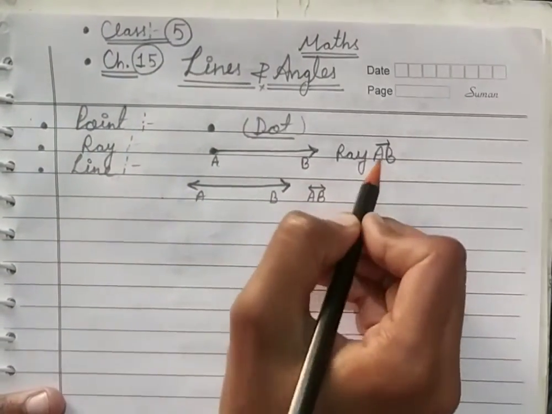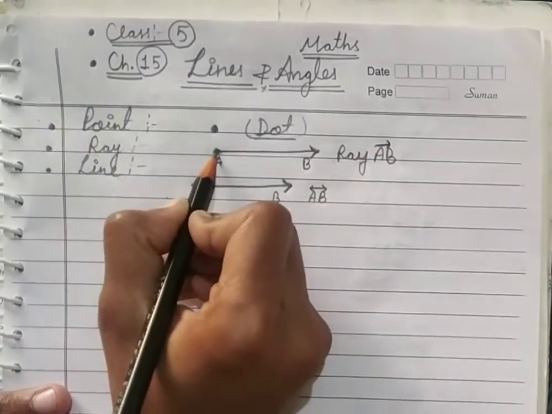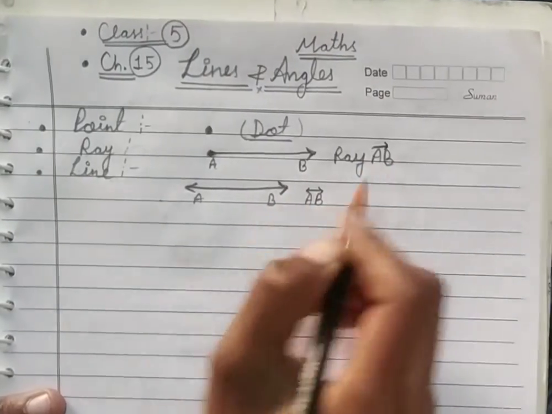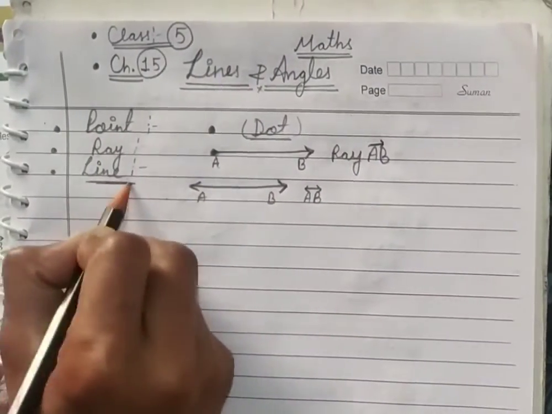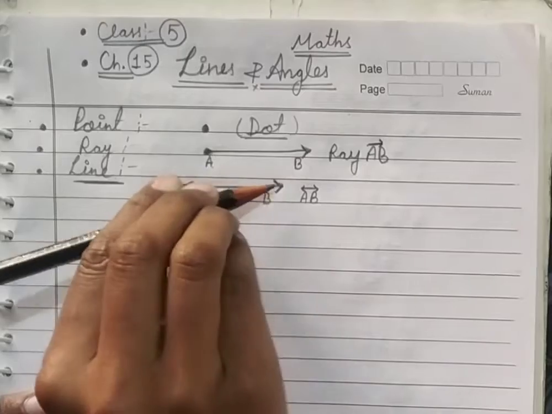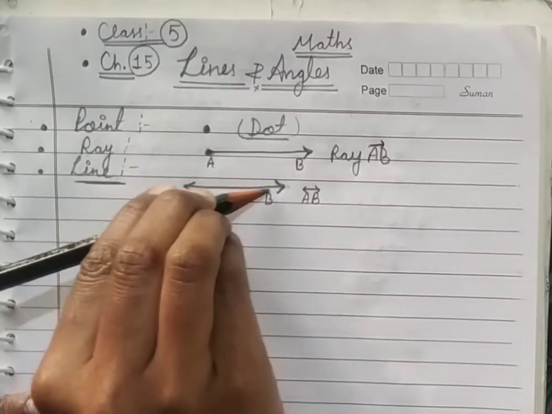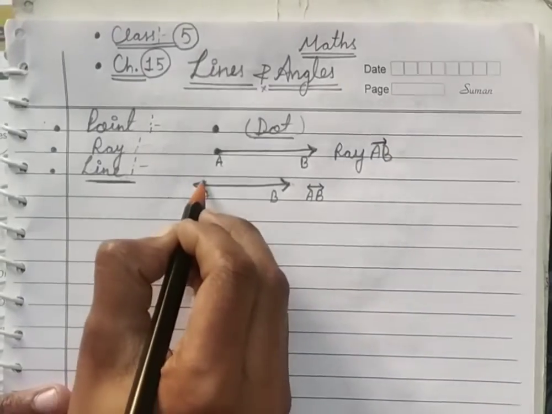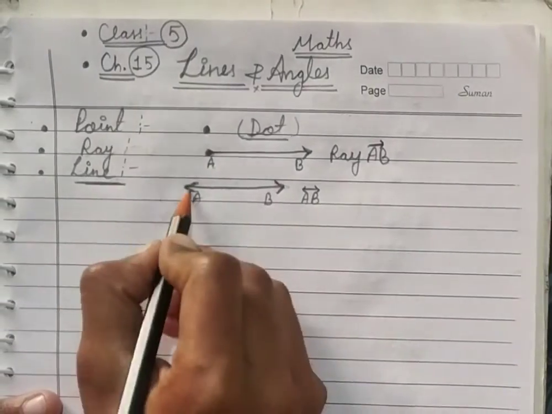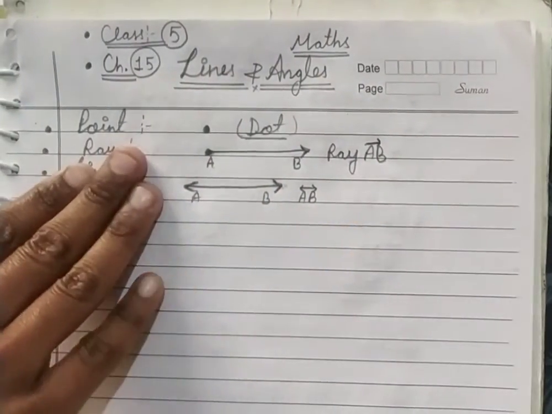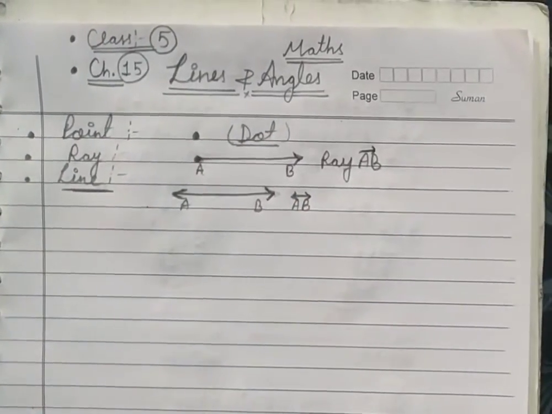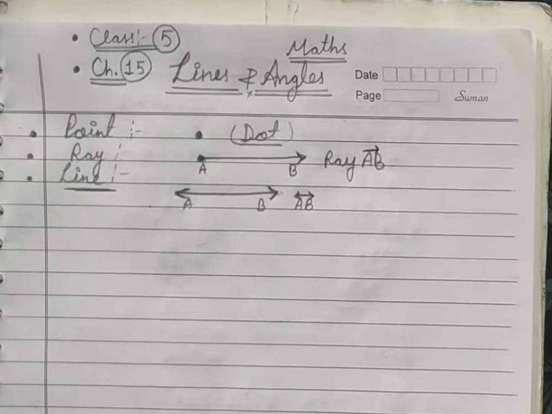In the ray we draw an arrow like this. It means that it starts from A and goes in the direction of B, so we write it as ray AB. But here we are talking about a line, so there is no end point. You can see this is moving towards both directions. This arrow shows that it is moving in the right direction continuously, and this arrow shows that it is moving in the left direction continuously. So there is no end point neither on the right side nor on the left side, and we will write it like AB with an arrow in both directions. Is it clear?